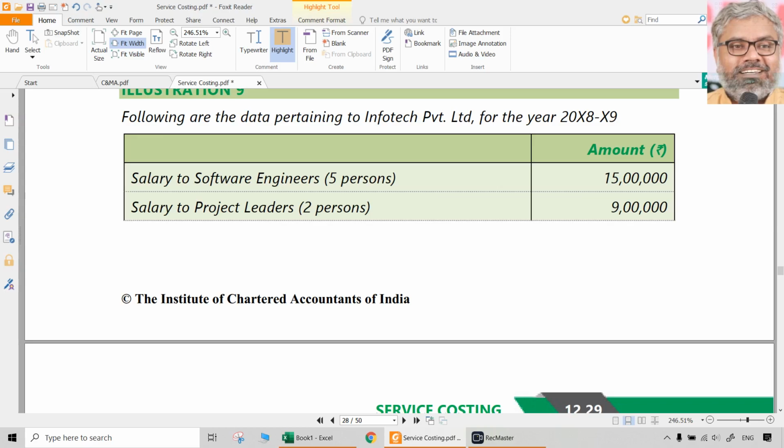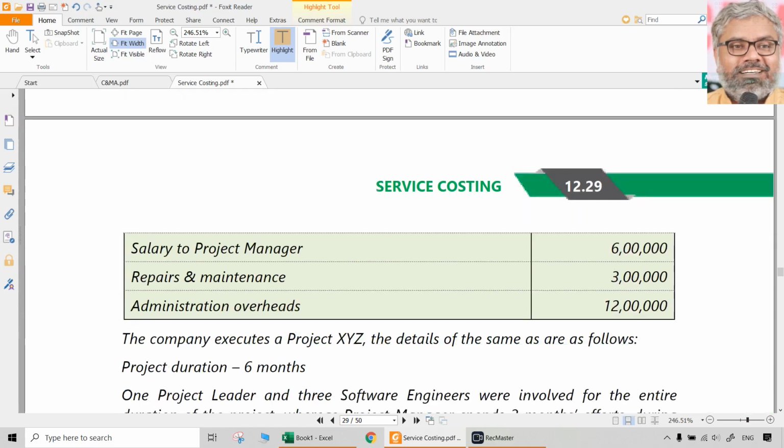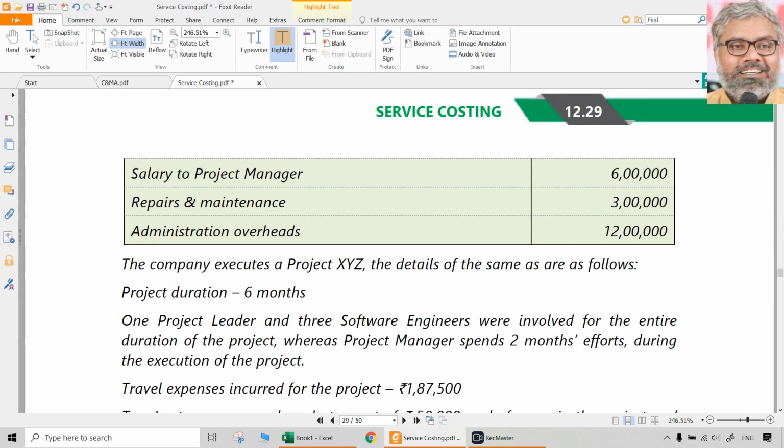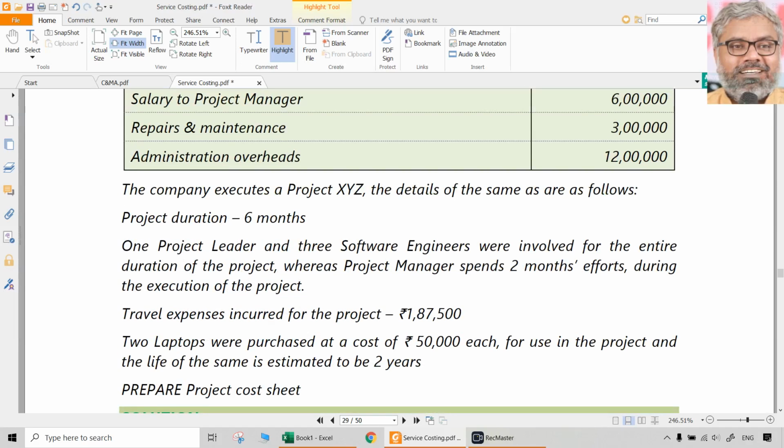Salary to the project leaders, 2 persons, 9 lakhs. Salary to the project manager, repairs and maintenance, administration overheads, all are given. The company executes a project XYZ. The details of the same are as follows.